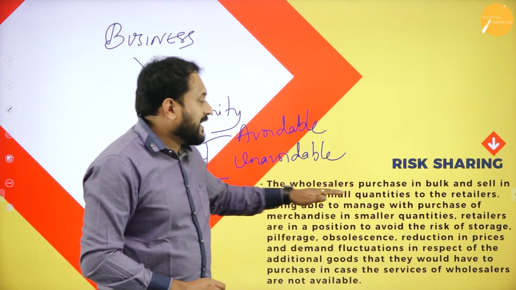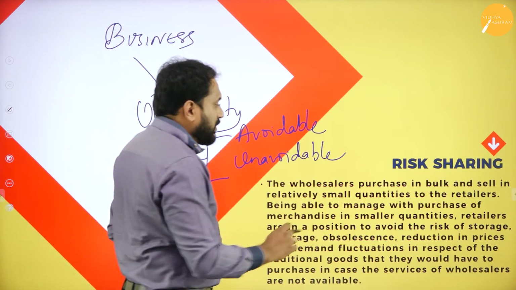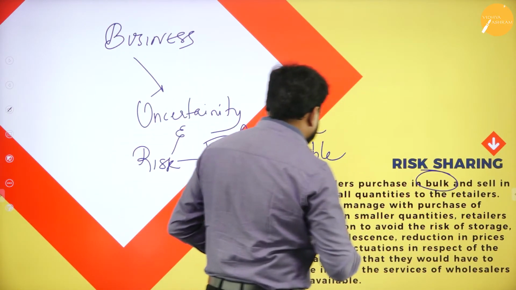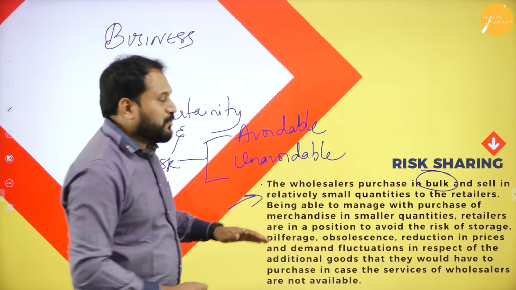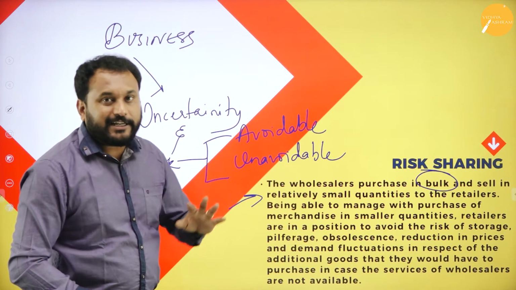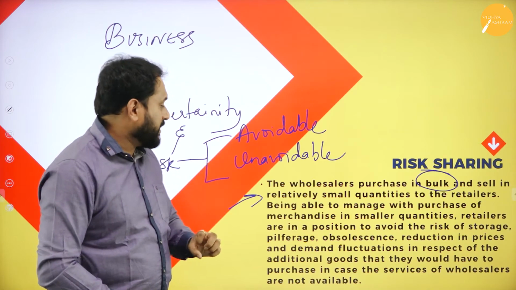Now the wholesaler purchases in bulk and sells in relatively small quantities to the retailer. So the retailer will only buy a small quantity.